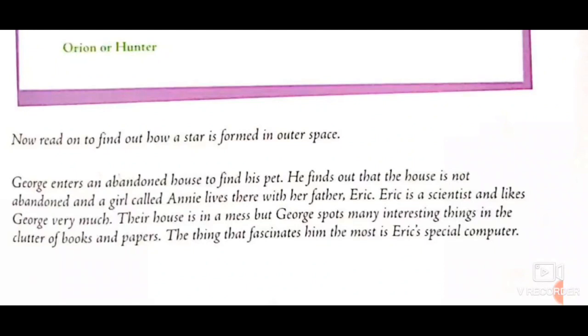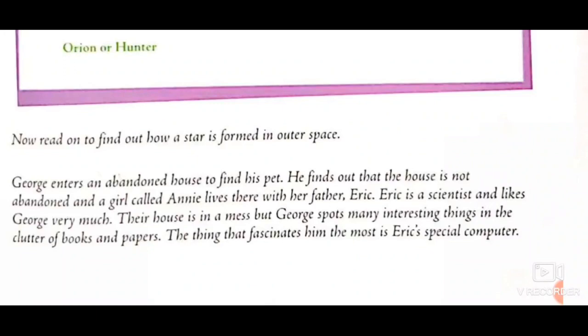Their house is in a mess, but George spots many interesting things in the clutter of the books and papers. The house was not spick and span. It was not neat and clean. The things were not well organized. Rather, he found interesting things in the clutter. Clutter means mess, or you can call it chaos, C-H-A-O-S, of books and papers. So he found many interesting things in the clutter of books and papers.